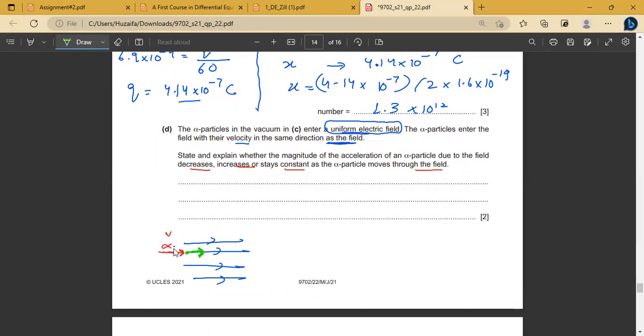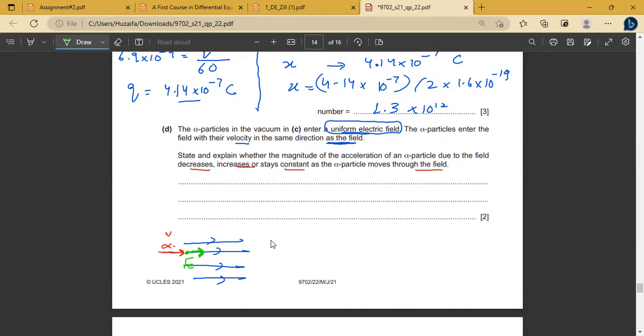The electric field direction will be towards the right. Whenever there is a positive particle, the direction of the electric force will be in the same direction as the field. So yes, the force due to the field will act on the alpha particle as soon as it enters the field, and the direction of the field is towards the right. So that is one thing we saw here.